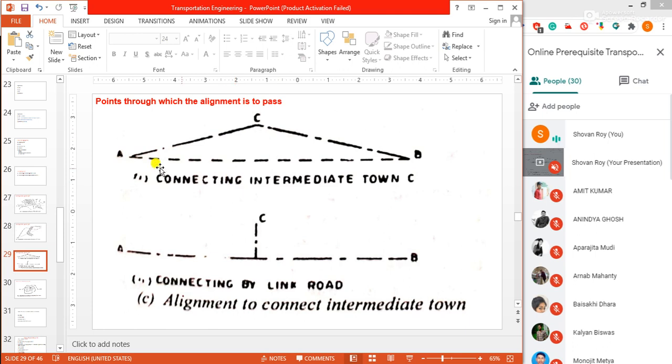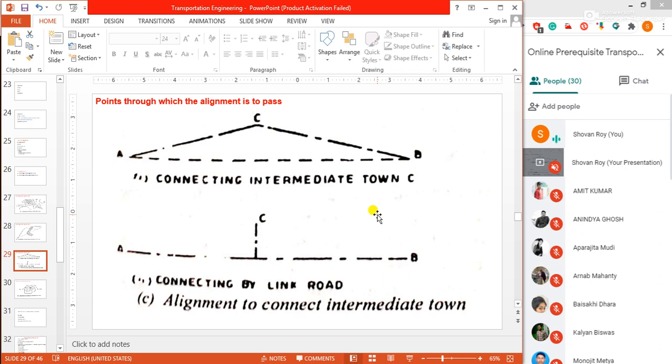Then our straight route is A to B, but to meet this intermediate station, this important place, we have constructed our alignment through A to C, then C to B. This is connecting intermediate towns, and it is one of the important examples of points through which the alignment is to pass.